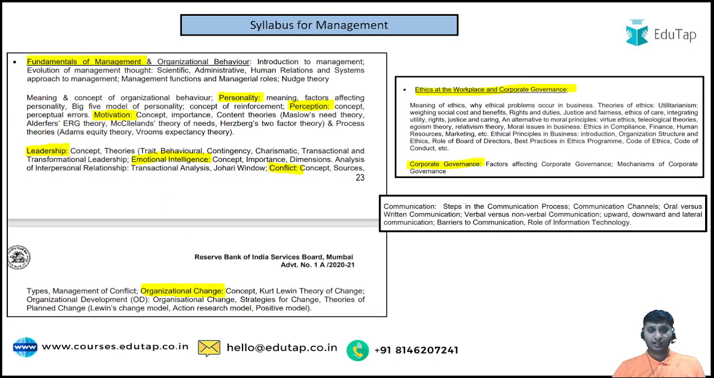Right. Now coming to the syllabus of management, which is your paper 3 FM. So in FM, if I talk about management, management basically consists of organizational behavior, topics like personality, perception, motivation, leadership, conflict, organizational change. So these are some of the basic topics you study in organizational behavior in management. Apart from that, ethics and corporate governance has also been included, which is not part of management directly, but this has been included in your syllabus.